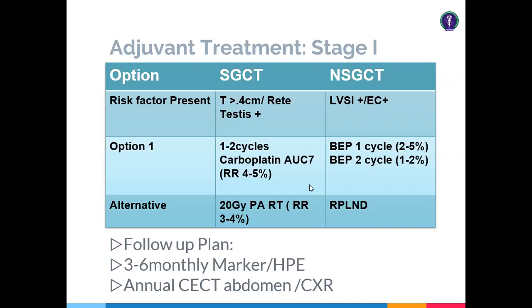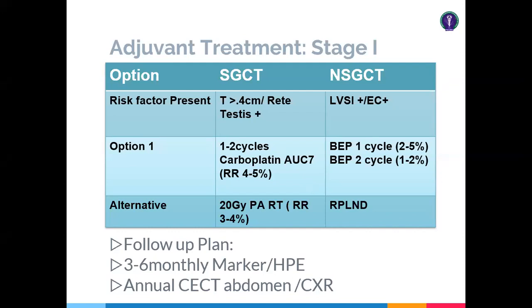So if you do adjuvant treatment for the stage 1 disease, the follow-up plan is you can go for a less stringent follow-up protocol, 3 to 6 monthly, and an annual CT or chest X-ray program. So with active surveillance versus the adjuvant treatment option, your exposure to chemotherapy drugs is there, sure, but the exposure to radiation, like from the CT scan, is to be done very less frequently.